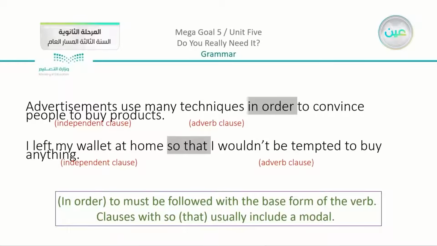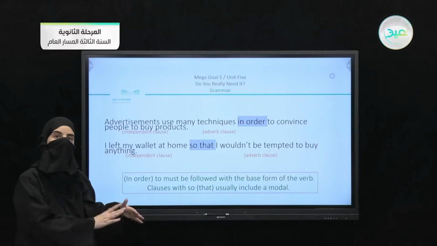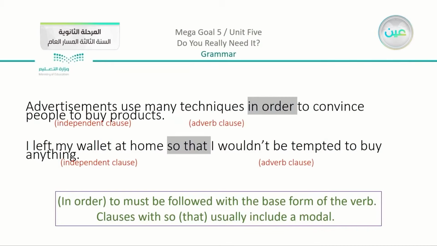We have here: Advertisements use many techniques in order to convince people to buy products. Now, if I say only "in order to convince people to buy products," there is still a missing meaning. So I'm going to complete it by saying advertisements use many techniques. And we have here: I left my wallet at home so that I wouldn't be tempted to buy anything. So here I'm also showing something. I have an aim, I have a reason, or I do have a purpose. My purpose of leaving the wallet at home is so I cannot buy anything. And the purpose of using many techniques is to convince people to buy something.